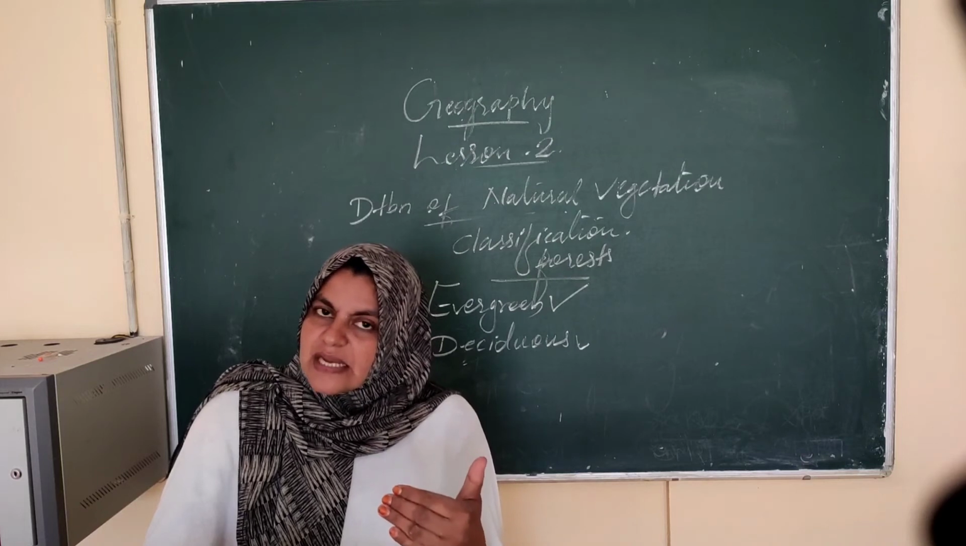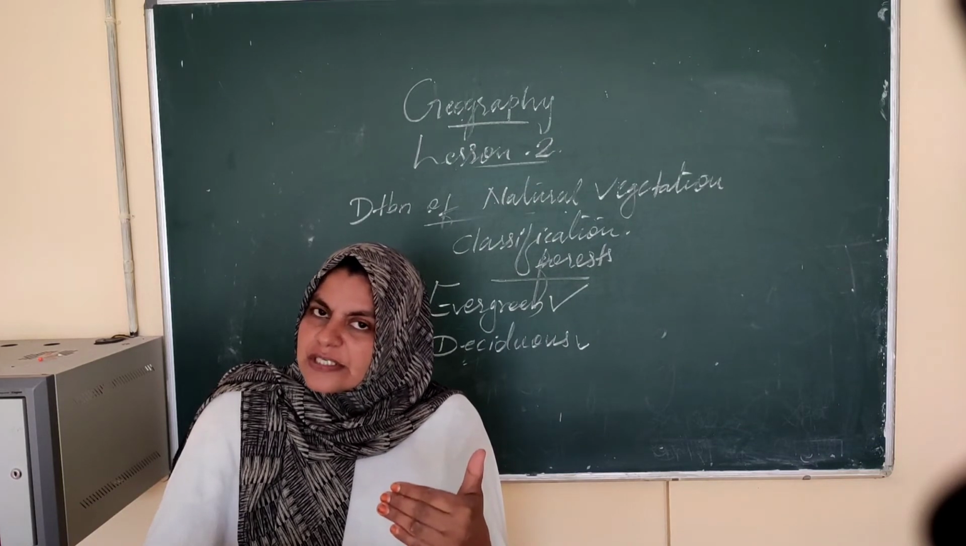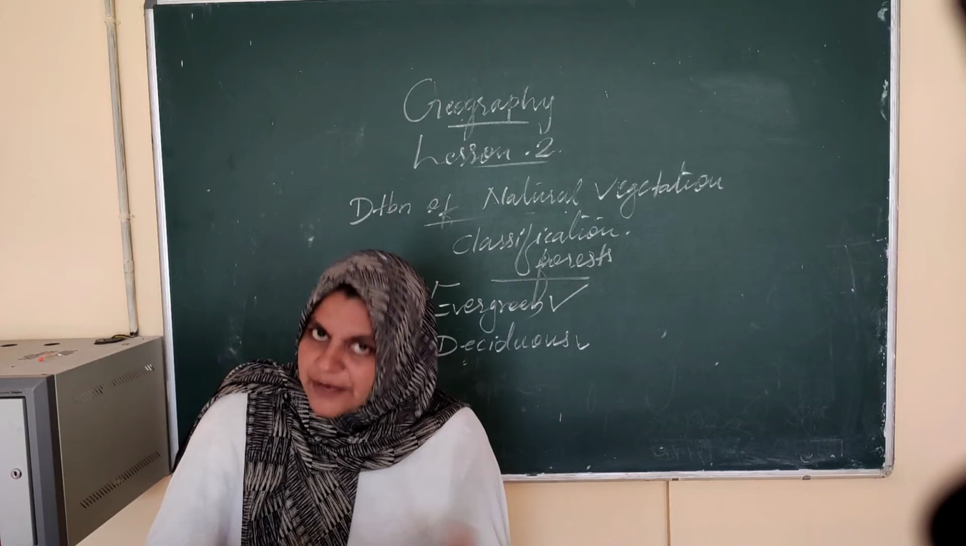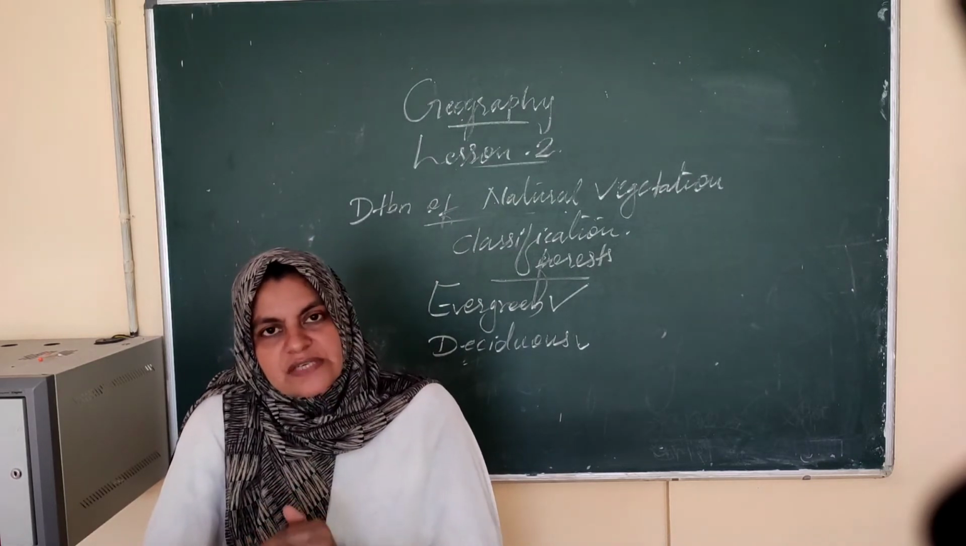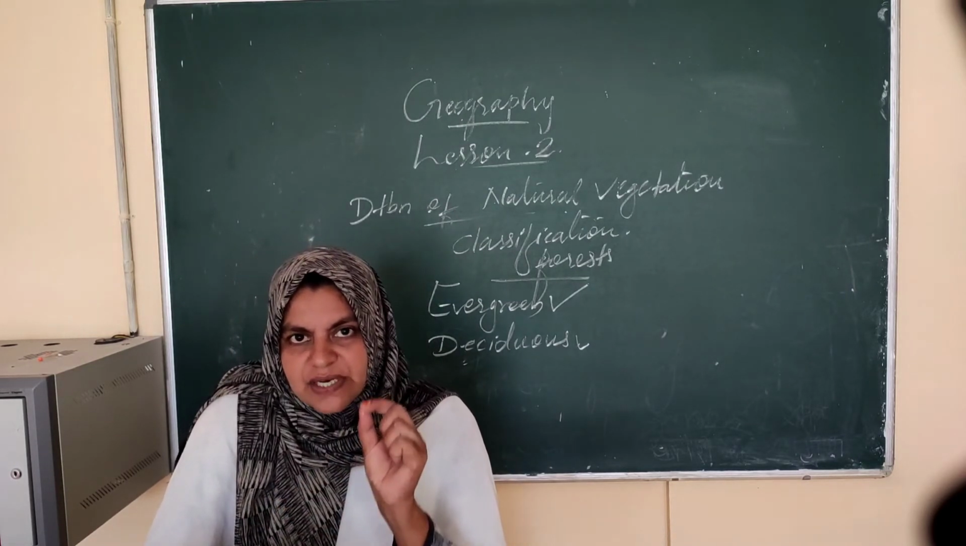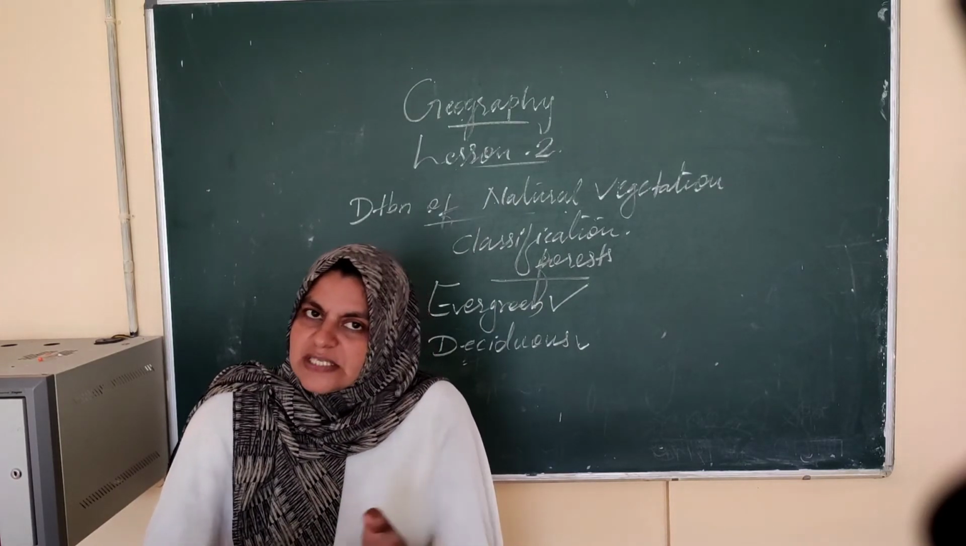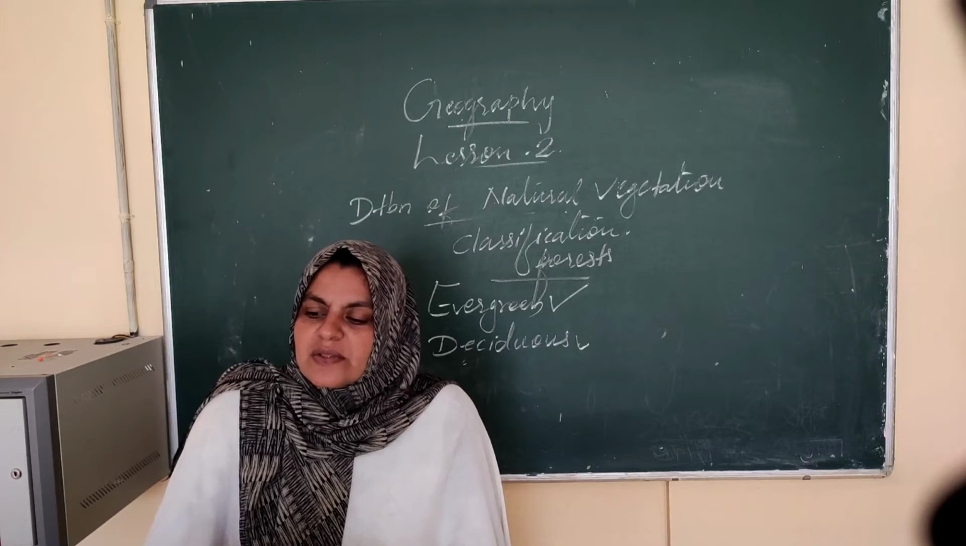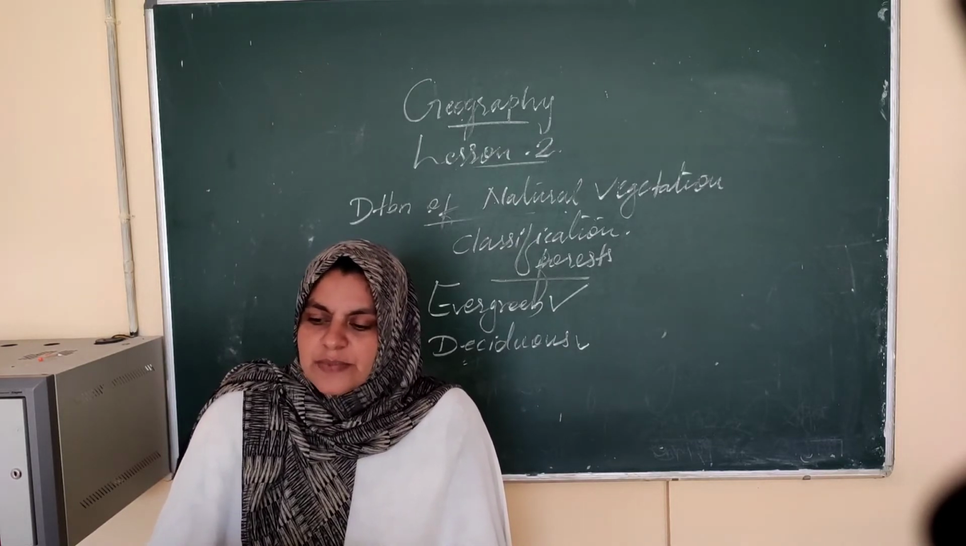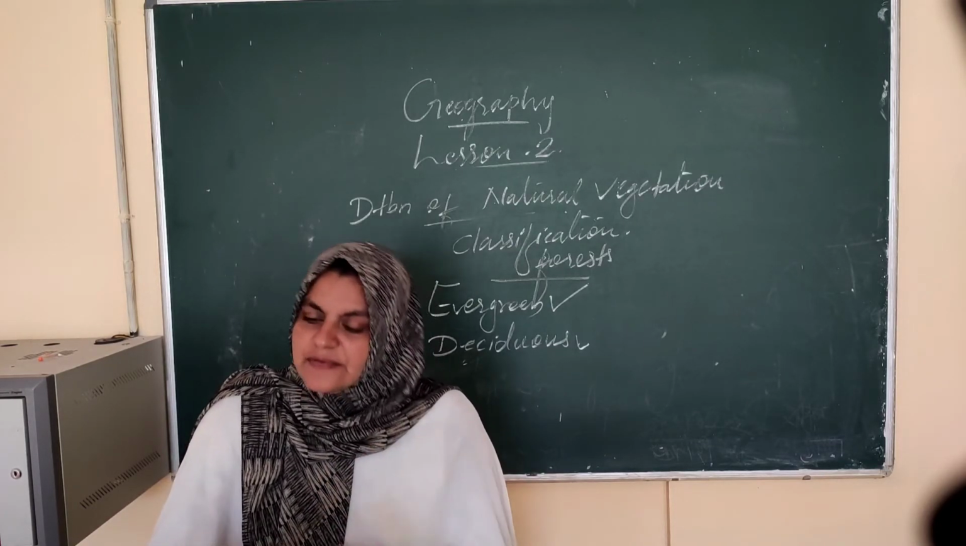Evergreen means the speciality is that the evergreen forest will not shed their leaves at a specific time, but the deciduous forest will shed their leaves in a specific duration of time or a specific season, because they have to sustain moisture against loss of moisture through transpiration. So that is why they shed their leaves.